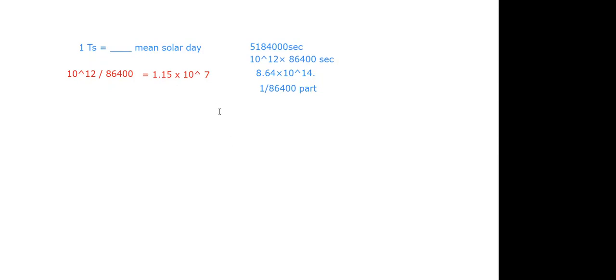This is the answer: 1.15 into 10 to the power 7. I'm just giving the next one. So now let us convert your 1 attometer in terms of hexameter.